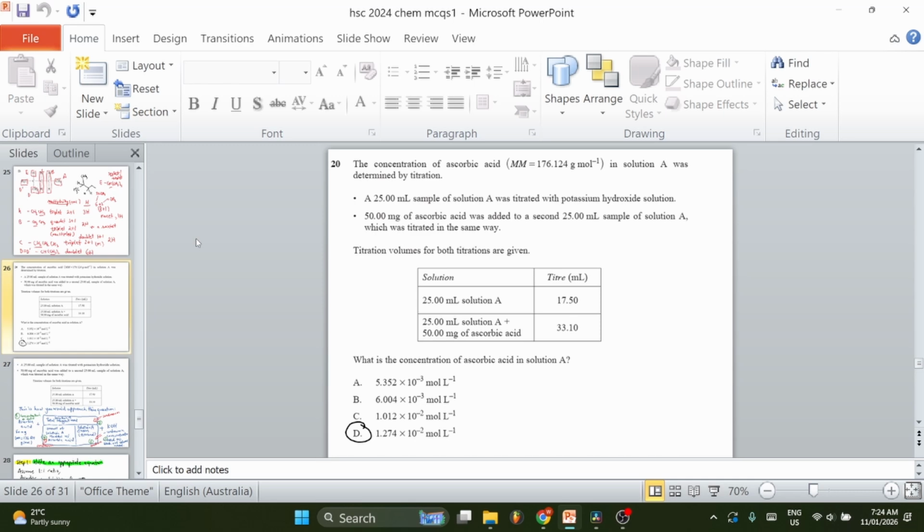Question 20. The concentration of ascorbic acid in solution A was determined by titration. A 25 ml sample of solution A was titrated with potassium hydroxide solution. 50 mg of ascorbic acid was added to a second 25 ml sample of solution A, which was titrated in the same way. Titration volumes for both titrations are given. What is the concentration of ascorbic acid in solution A? So the answer is D.